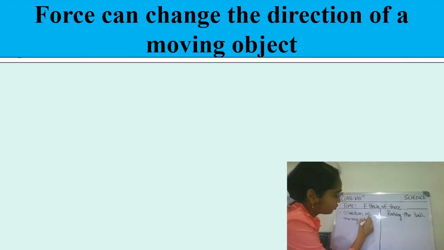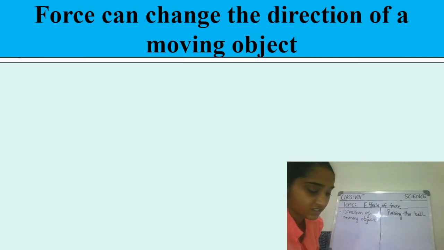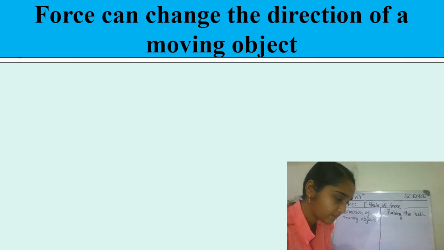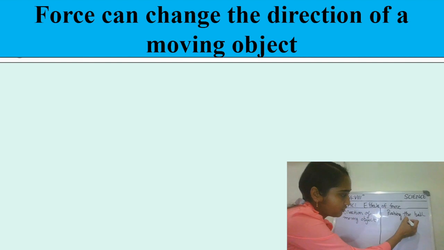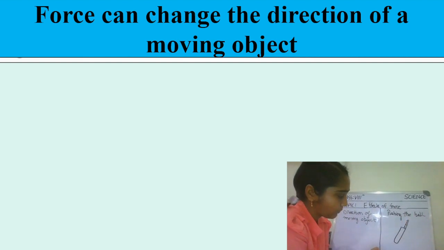So students, if I ask you to explain in your own words how force can change the direction of a moving object, how will you explain? Because we have seen an example just now also. Yes, very good, students. You have seen a bat. I simply draw a bat. Then think this is a bat. The ball is coming, suppose from this direction. The batsman is hitting it very hard, and it is moving, let's suppose, in this direction.